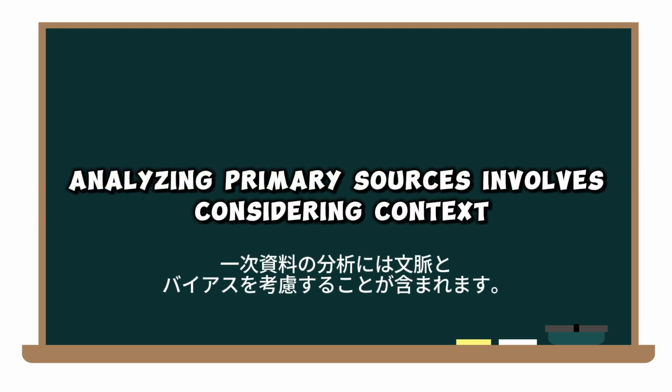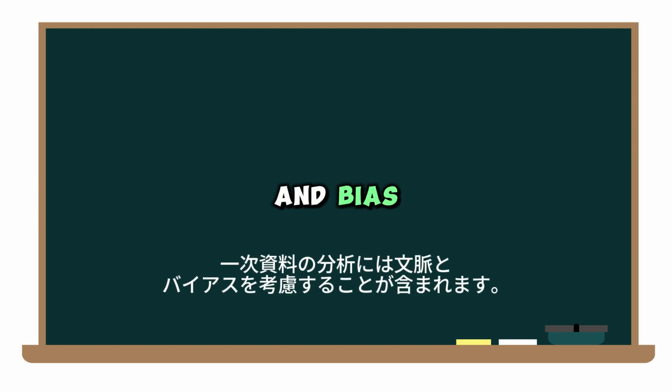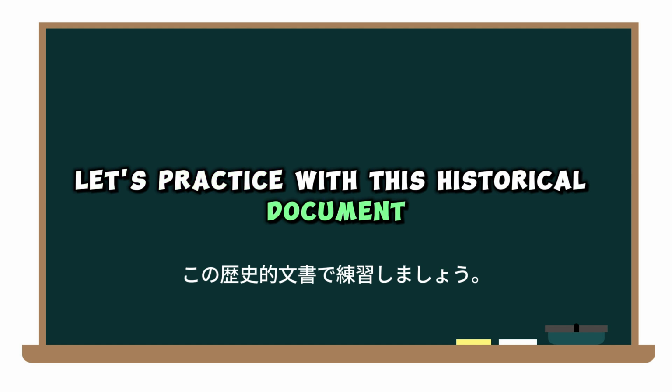How do you analyze primary sources in history? Analyzing primary sources involves considering context and bias. Let's practice with this historical document.